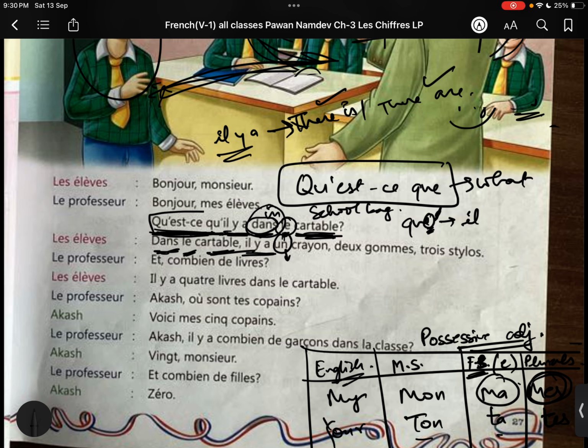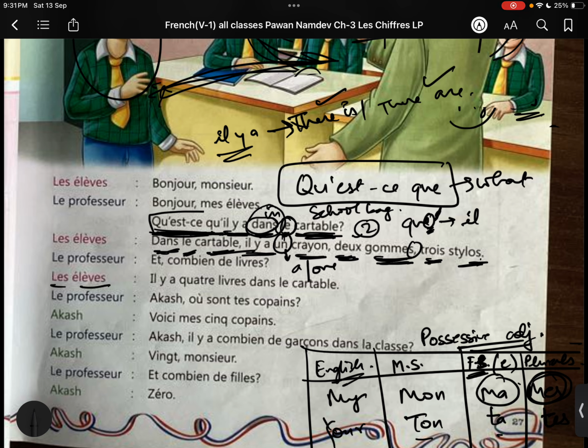Because we have one object, right? There is one pencil, un crayon. Un means either a or you can say one. Okay, it's an indefinite article. Le is the definite article. Un is the indefinite article. Dans le cartable, in the bag, there is a pencil. The gum, why s is there? Because, okay, plural. Two erasers, three pens, trois stylos.